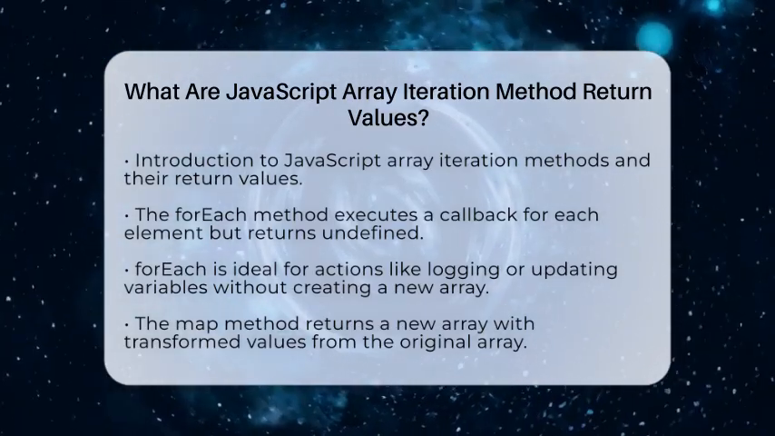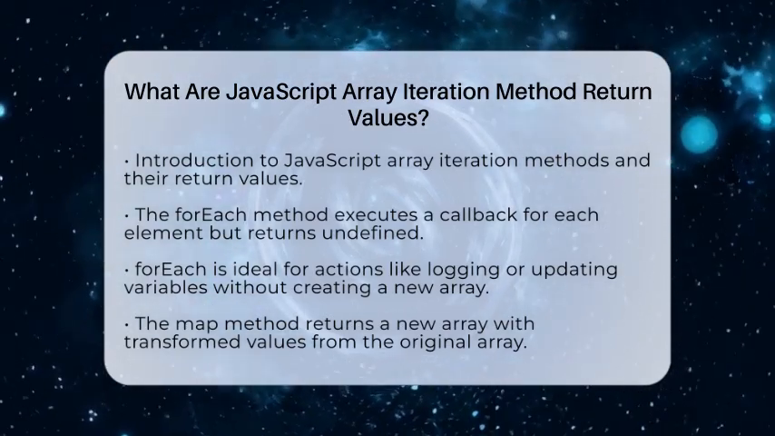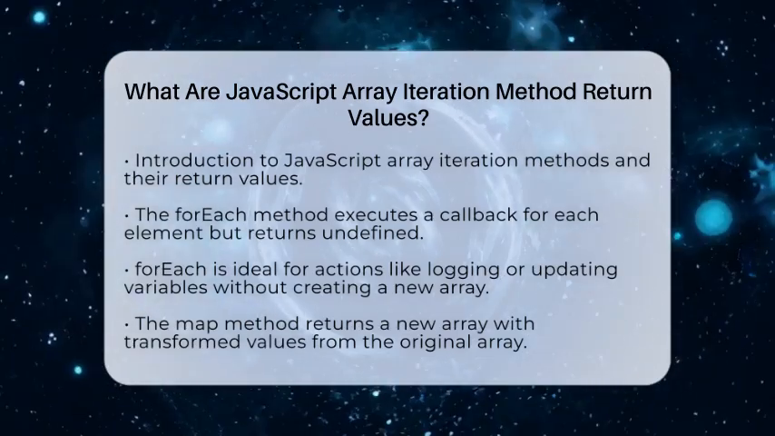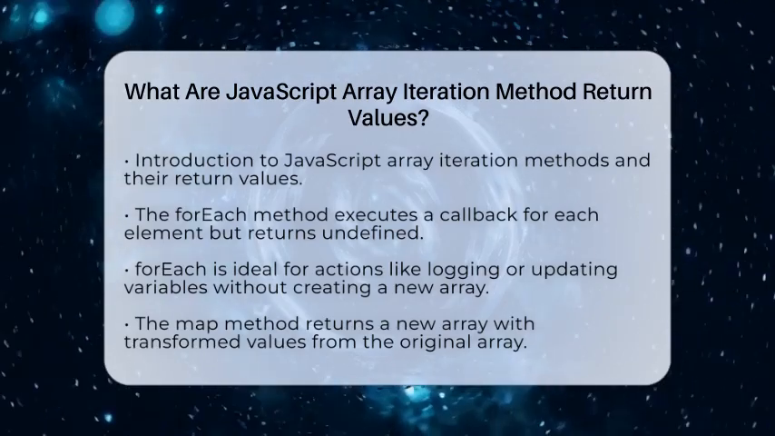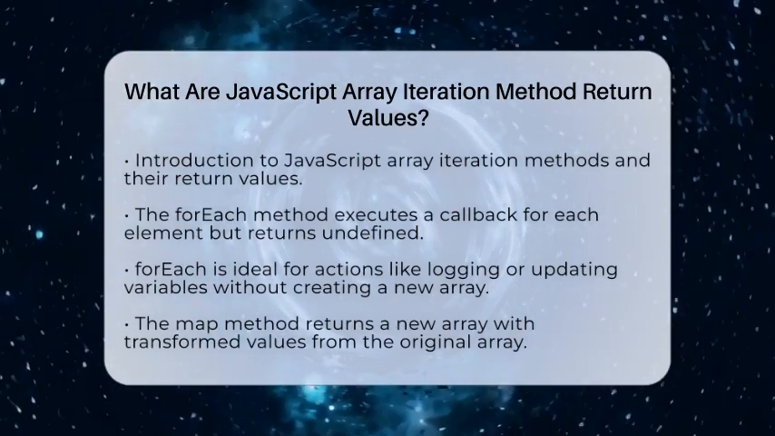First, we have the forEach method. This method executes a callback function for each element in the array. However, it does not return anything. The return value is undefined. It is great for performing actions like logging or updating variables without creating a new array.